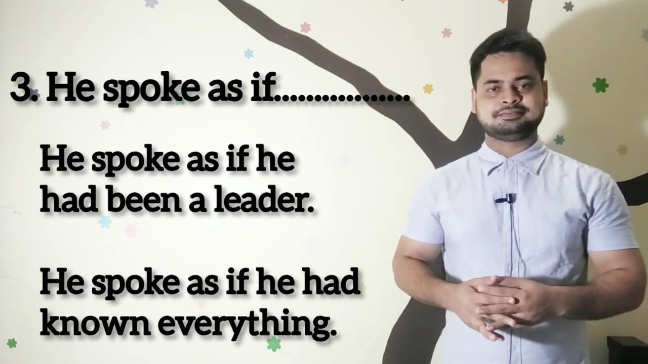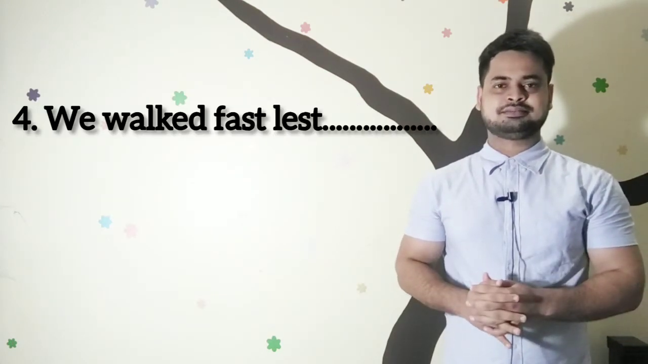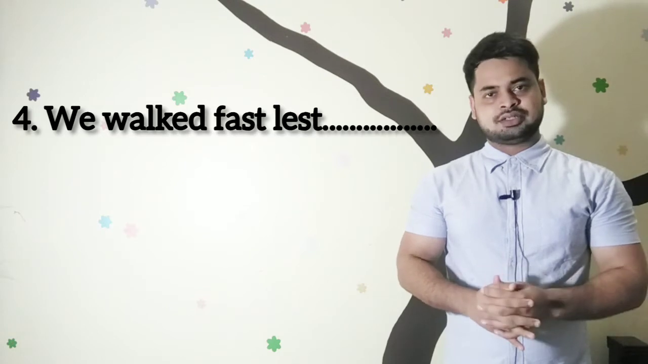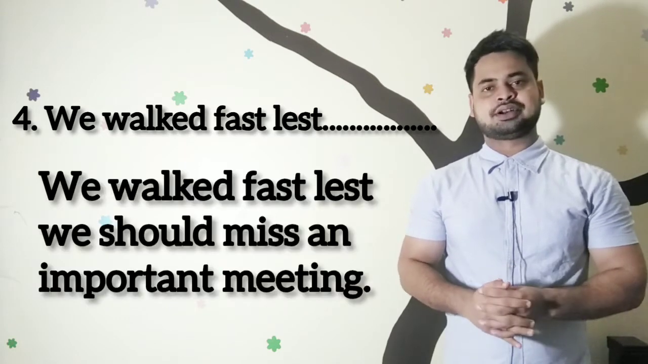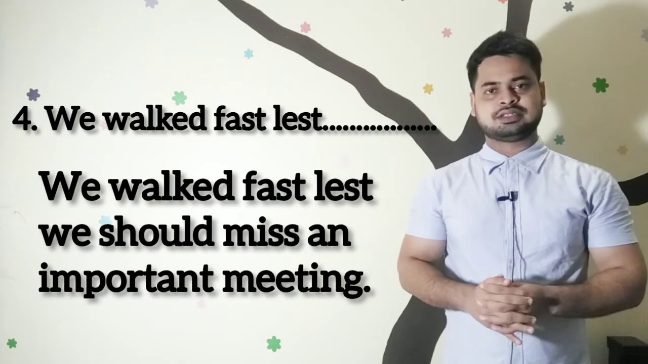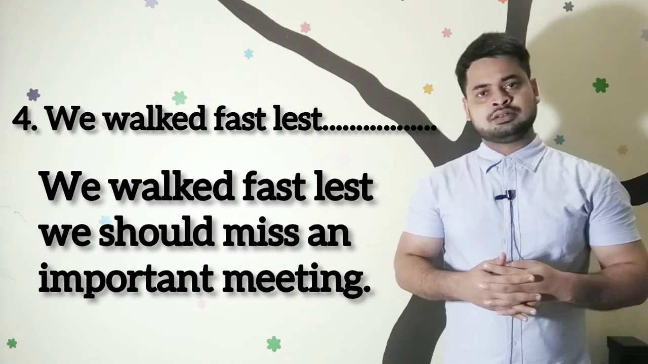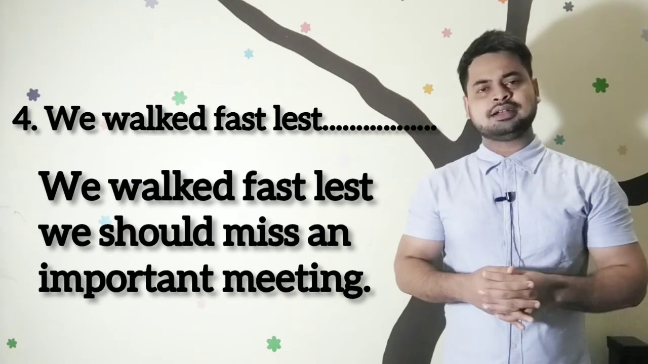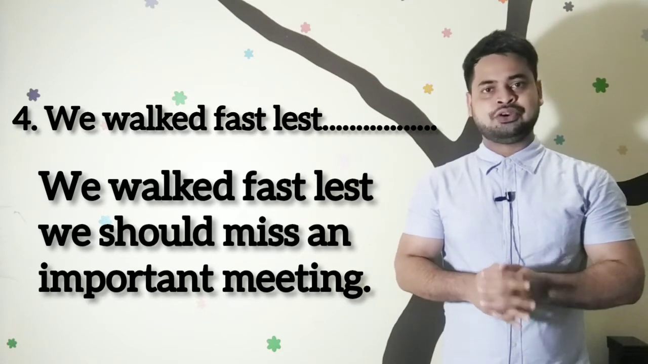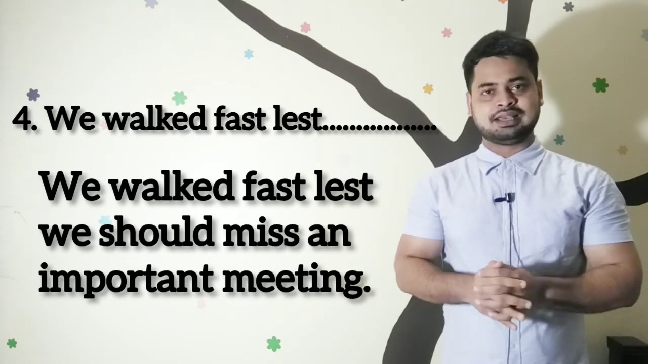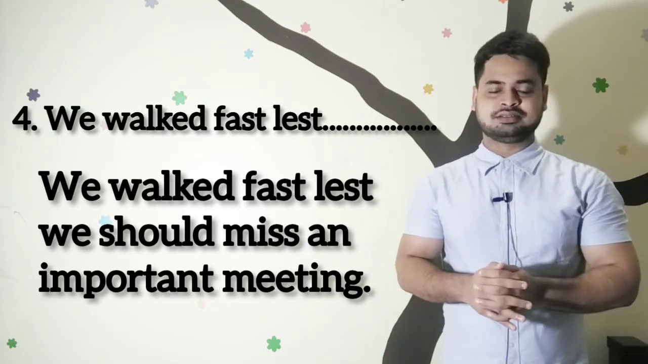perfect tense. Number 4, we work first, lest dash. We know that we use lest to prevent something. Here we can write, we work first, lest we should miss an important meeting. So you can understand, to attend the important meeting, we have to work first. We can say that we use lest to avoid any kind of unnecessary situation.